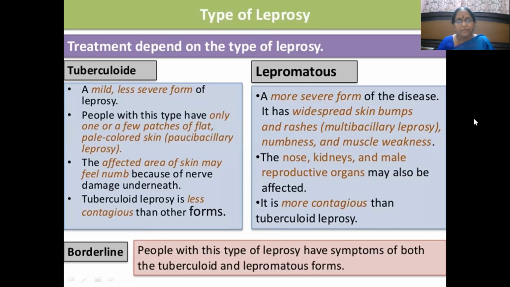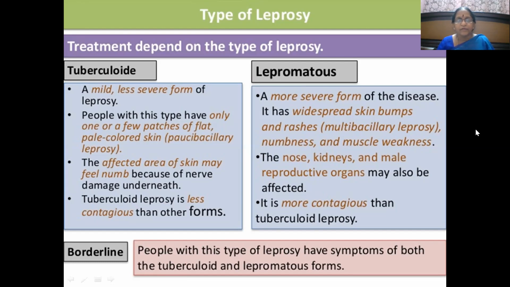In tuberculoid leprosy, because CMI is intact, we see only one or a few patches of flat, pale colored skin, the paucibacillary leprosy, as it is otherwise known. Very few lesions you come across, but the affected areas of skin may feel numb. Whereas in lepromatous leprosy, apart from the skin lesions, mainly the nose, kidneys, and male reproductive organs get involved.